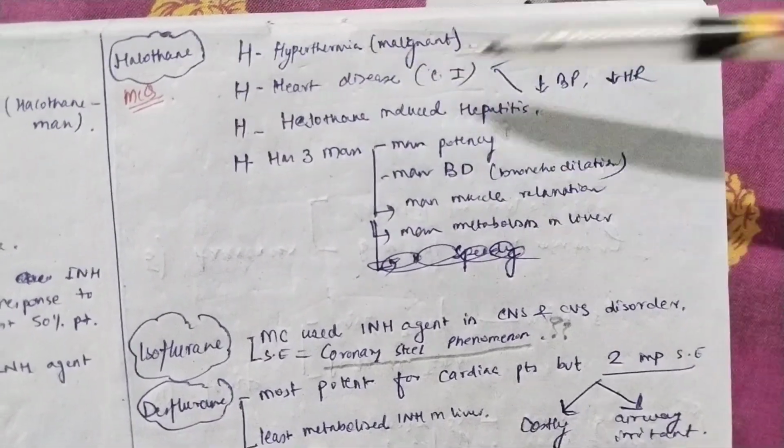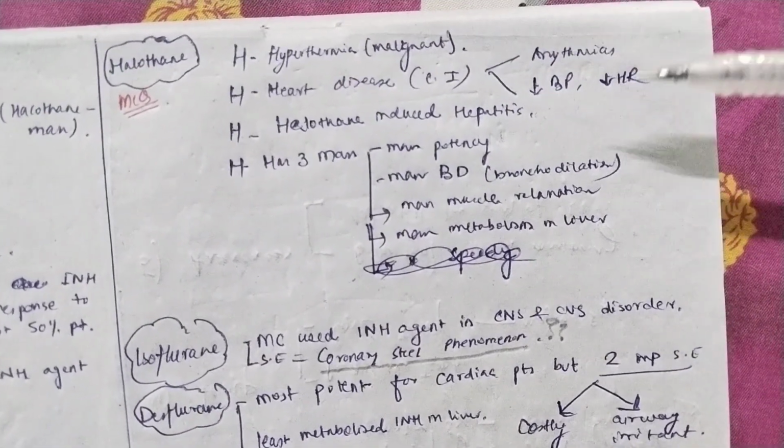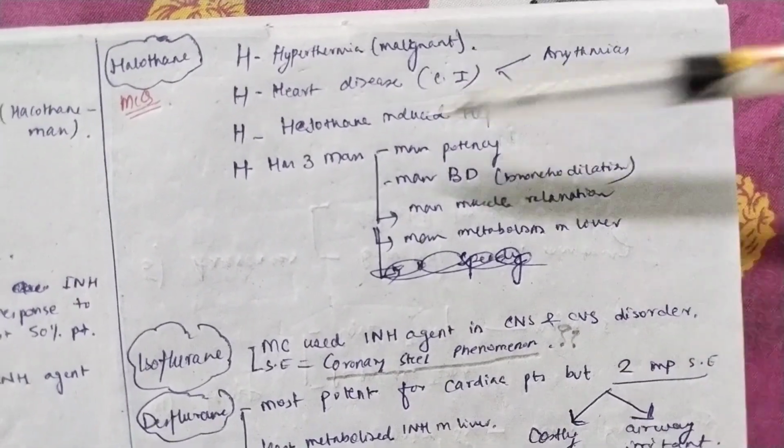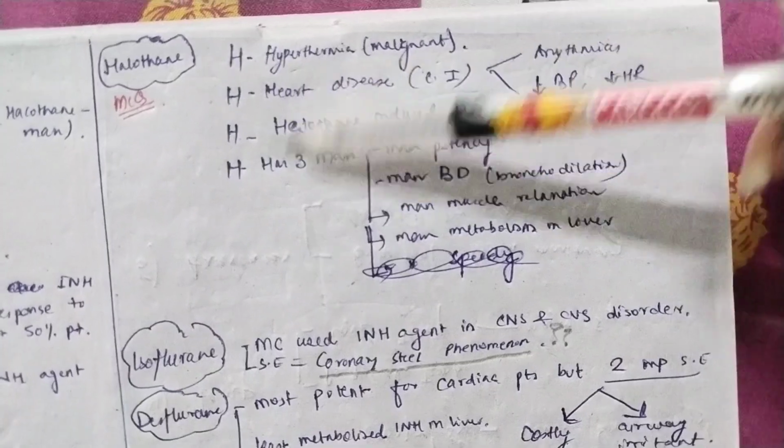Very good. Now heart disease. It is contraindicated in heart disease. Why? Because it can cause arrhythmias and it will decrease the blood pressure and decrease the heart rate. So it is contraindicated in heart disease. Third, it will cause halothane-induced hepatitis. And fourth, it has maximum 3H.